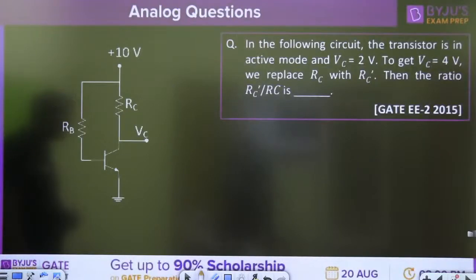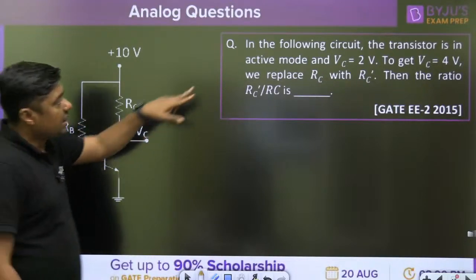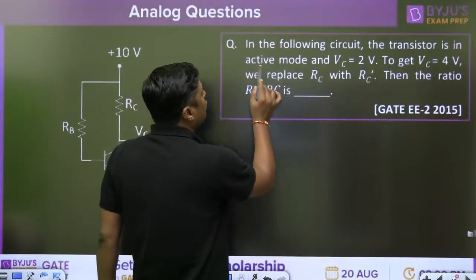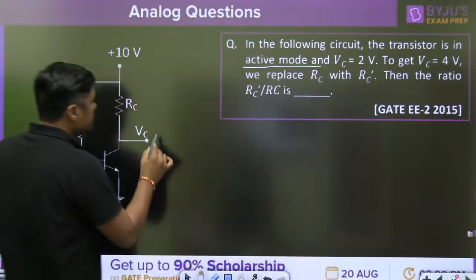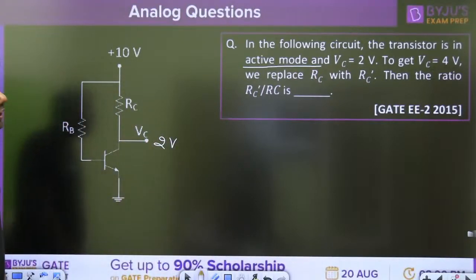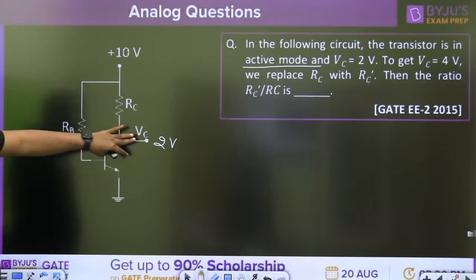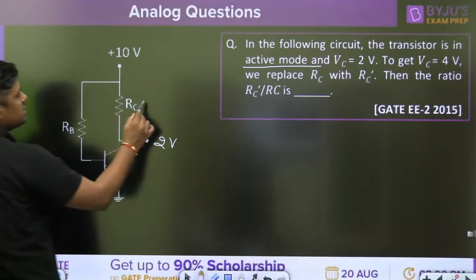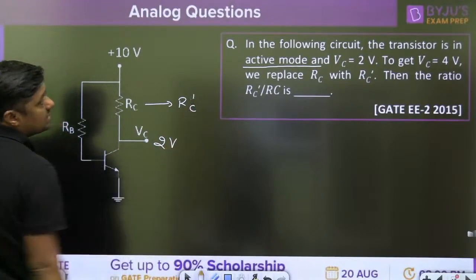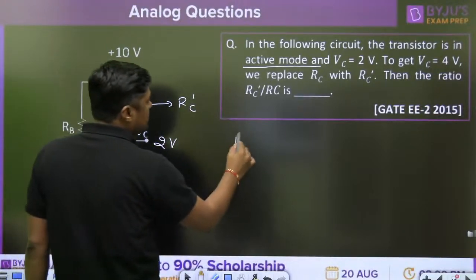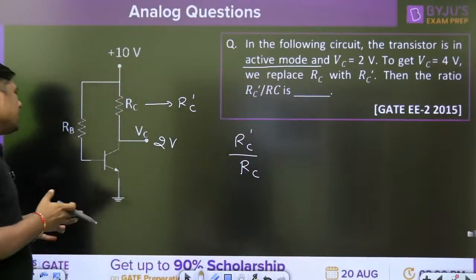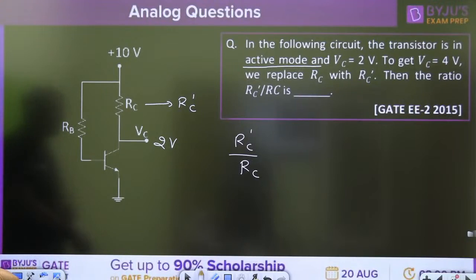Now, next question. Similar type of question in electrical branch in set 2, 2015. This time, in the following circuit, the transistor is in active mode. It is given it is in active mode. VC is given as 2 volt. To get the VC equal to 4 volt, we replace RC with RC dash. Then the ratio of RC dash by RC, everyone tell me, will it be less than 1 or greater than 1?